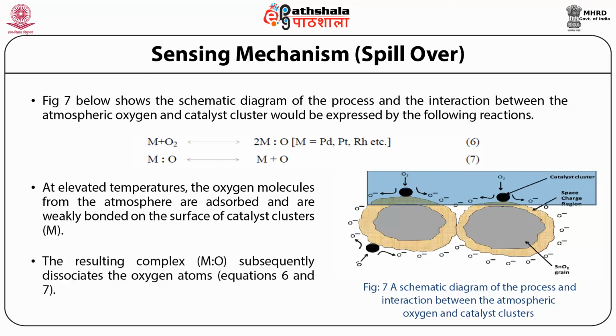The resulting complex, that is M:2O, subsequently dissociates into oxygen atoms. The figure given here shows a schematic diagram of the process and interaction between the atmospheric oxygen and catalyst clusters.